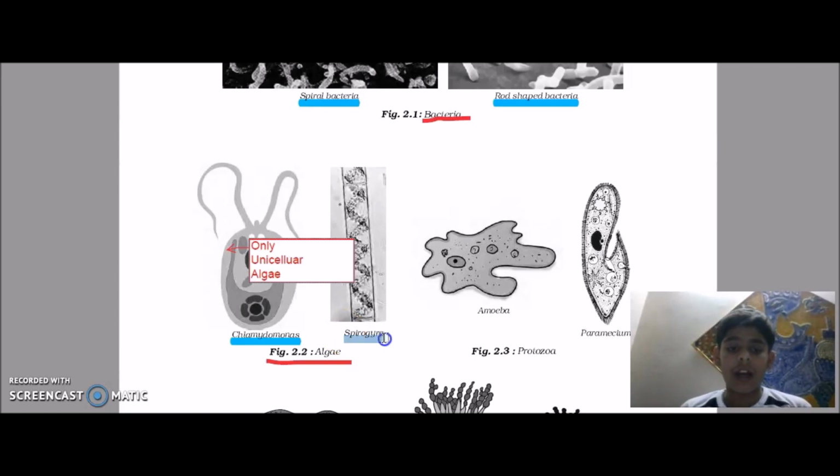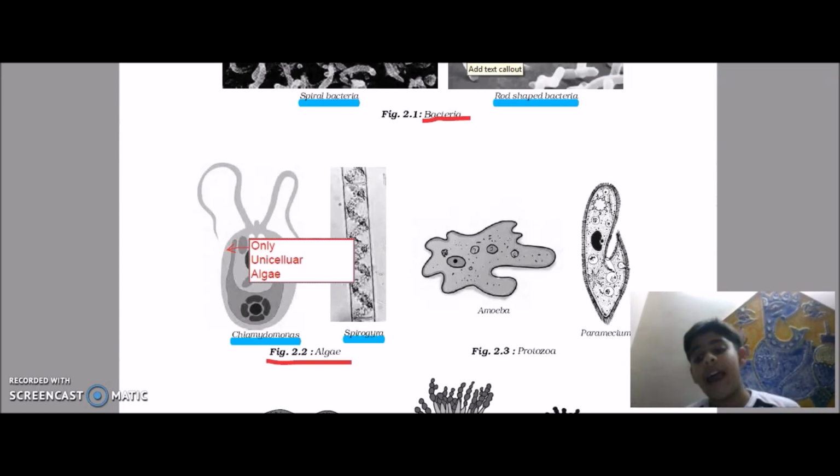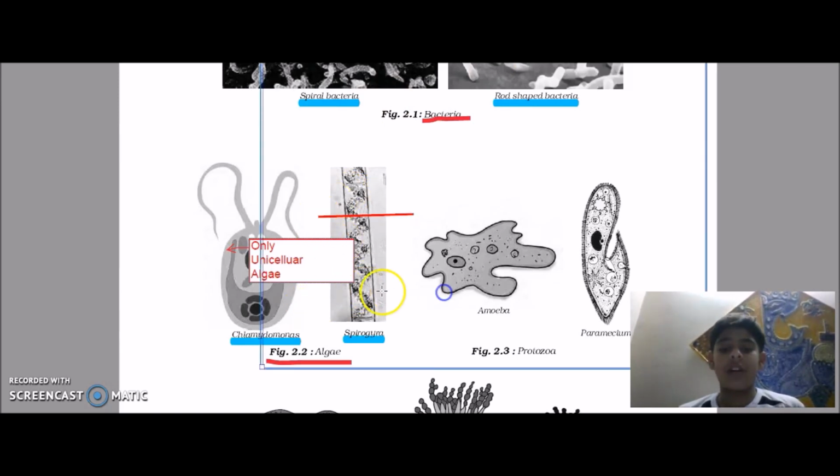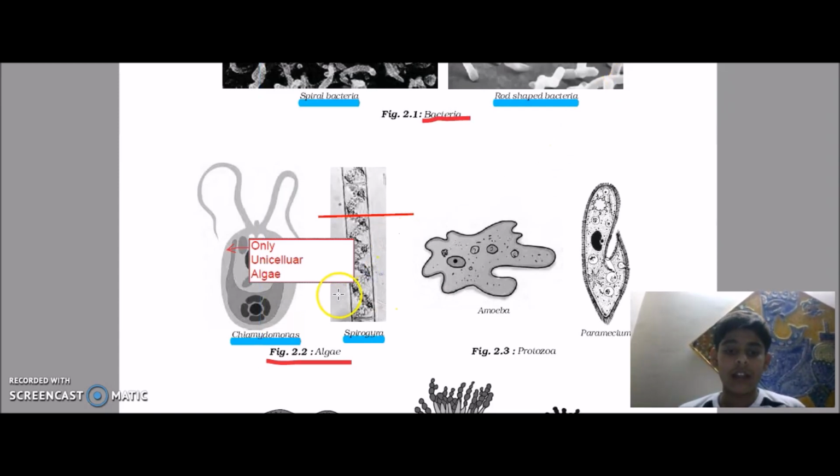Then it's Spirogyra. Spirogyra is another type of algae. Let me tell you, it reproduces by fragmentation. What do you mean by fragmentation? It simply means it divides itself into many parts, like these.